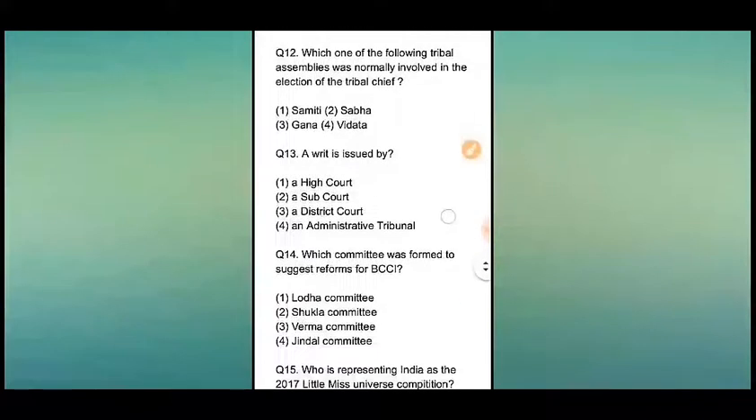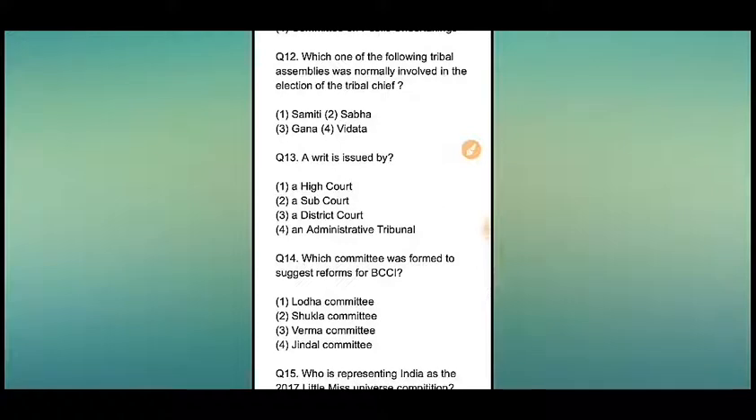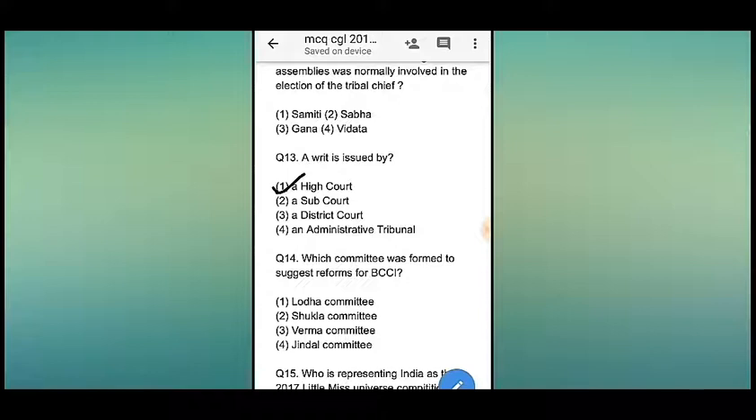Okay, now question number 13. A writ is issued by dash. Also you can see 4 options. Number 1, a high court, number 2, a sub court, number 3, a district court, and number 4, an administrative tribunal. So the answer will be number 1. That means high court. Here both high court and Supreme Court can be the answer. As there is no Supreme Court here, the answer will be only a High Court.